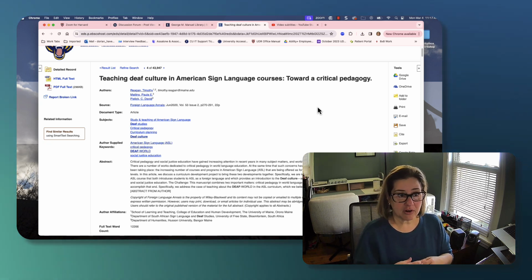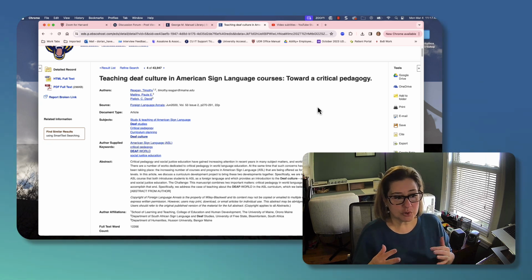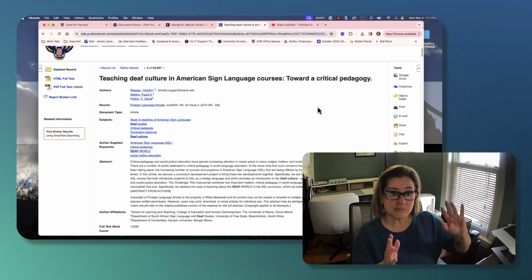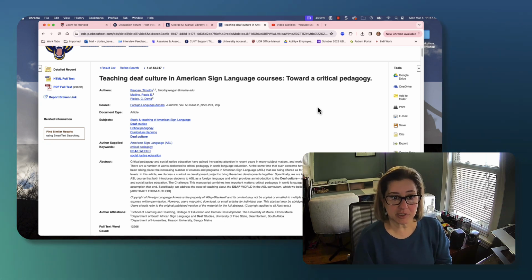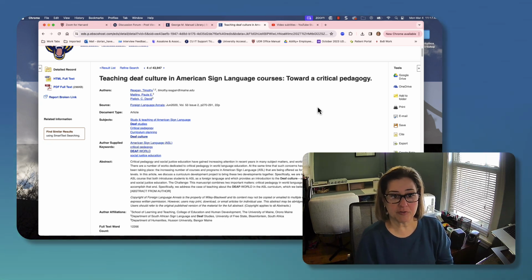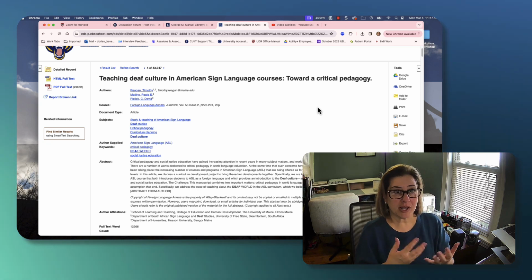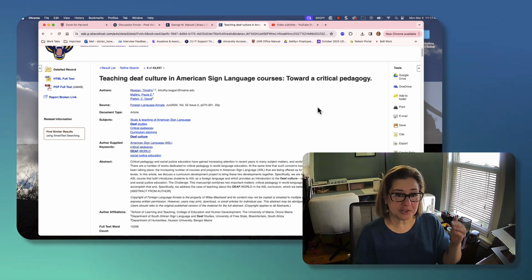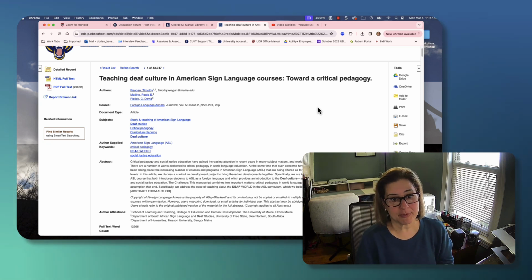So start pulling articles, and most people had about 15. You don't need to summarize all of them. There's annotated bibliographies we're going to be doing in the upcoming weeks, but for your paper, you want to have enough sources that cover the topics and the points that you're trying to make. So as you're writing your outline, the different points that you want to make, that's what you want to be searching for.